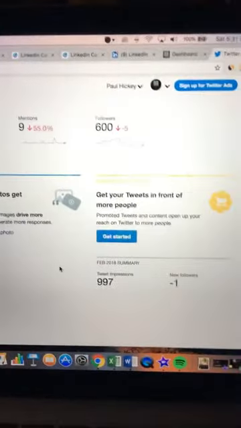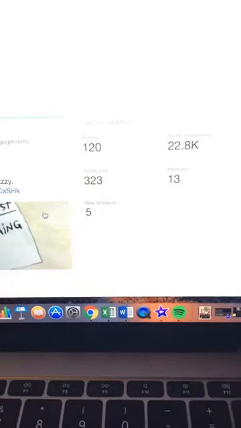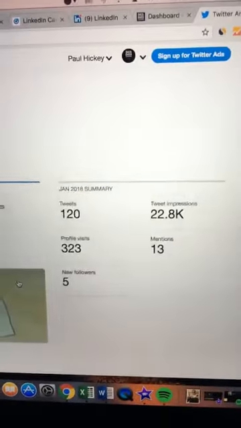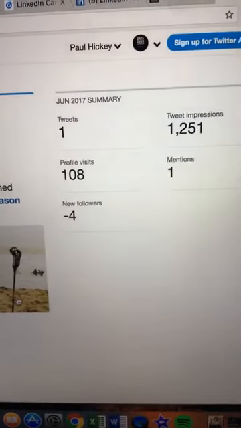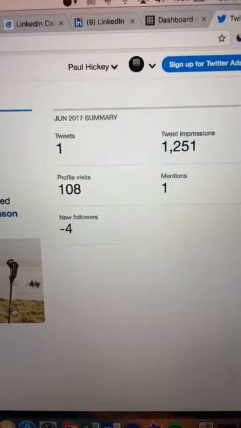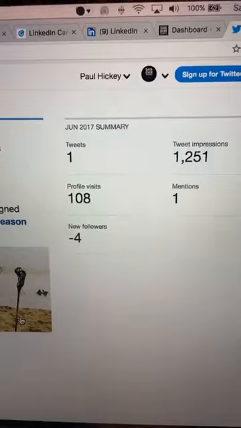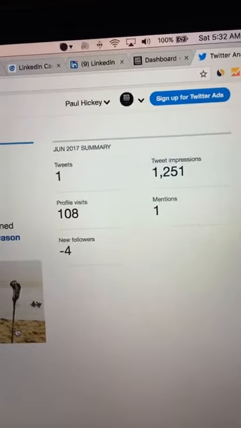Let's check it out. In this right-hand column, you can see month by month and scroll down and see tweets, tweet impressions, profile views, mentions, and new followers. This is a great way to measure your monthly activity and check in on what's working and what's not. It's really cool. So I'm going to scroll from the bottom up, and I'm going to start about 18 months ago in June 2017.